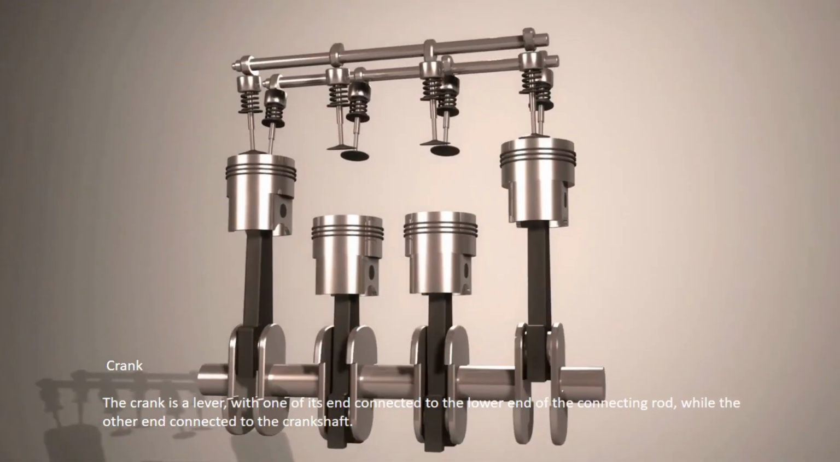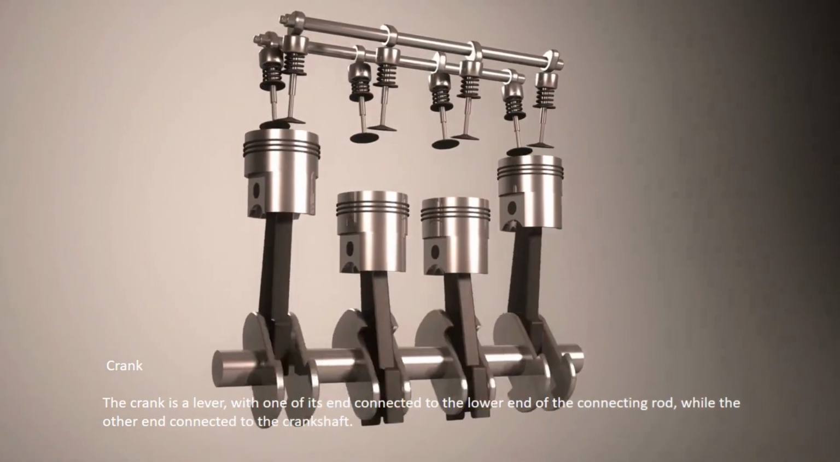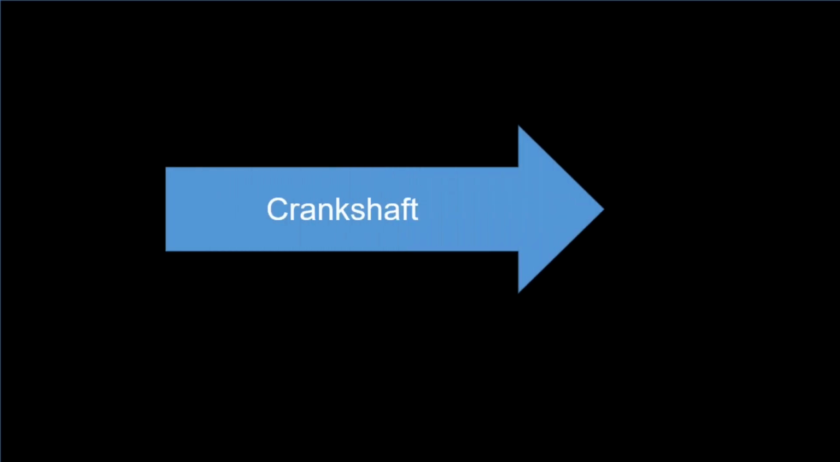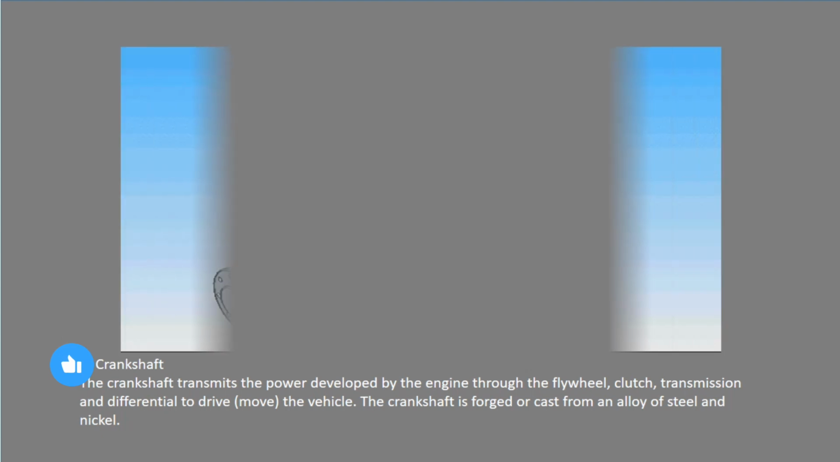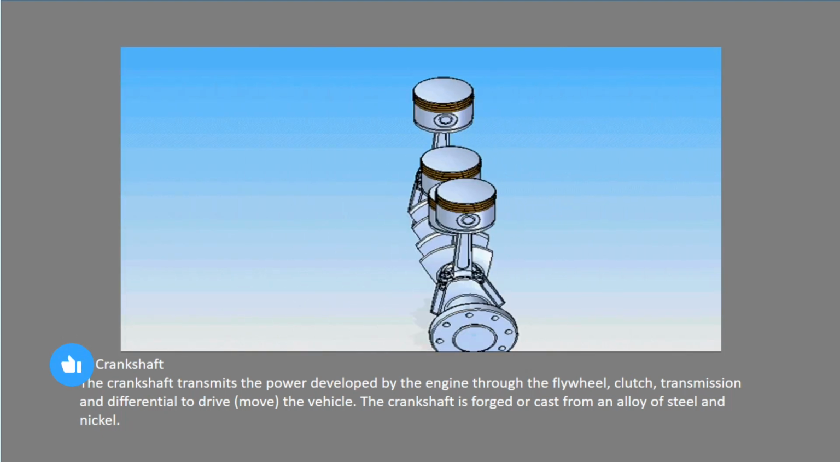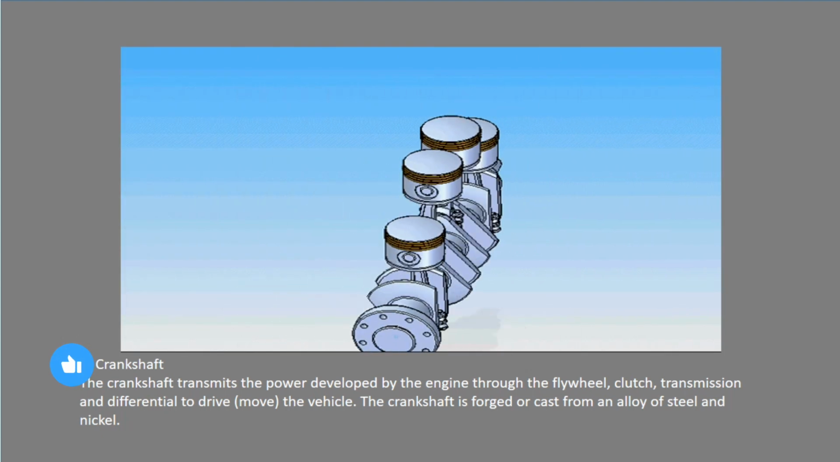Next, crank. The crank is a lever with one of its ends connected to the lower end of the connecting rod, while the other end is connected to the crankshaft. Next, crankshaft. The crankshaft transmits the power developed by the engine through the flywheel, clutch, transmission, and differential to drive, move the vehicle. The crankshaft is forged or cast from an alloy of steel and nickel.